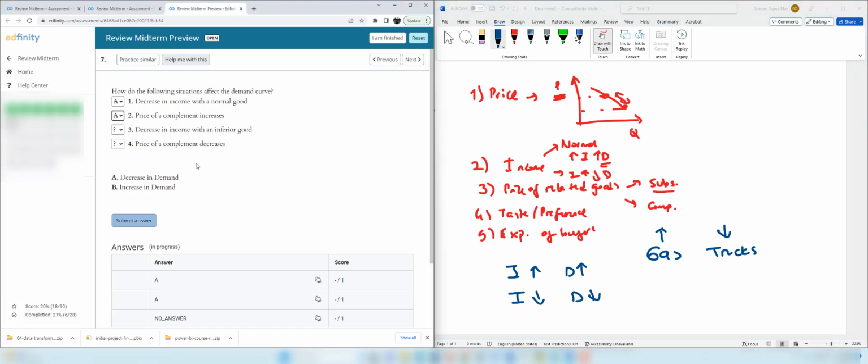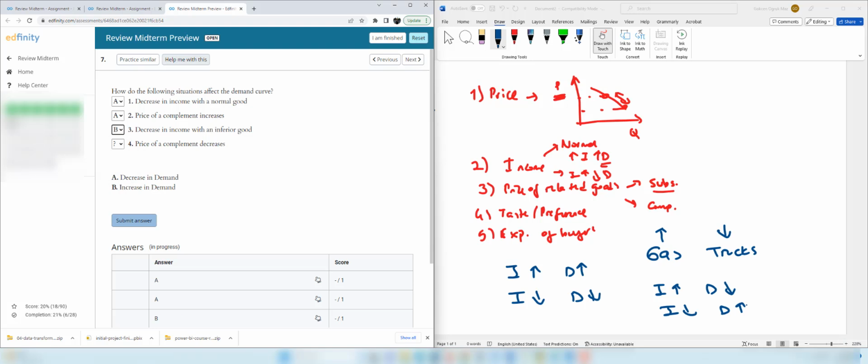Next one, decrease in income with an inferior good. For inferior goods, when income increases, the demand for inferior goods decreases. It behaves the reverse of the normal good. And when the income decreases, the demand for inferior goods increases, because when you have less income, you consume more of the inferior good. Therefore, this one is an increase in demand.